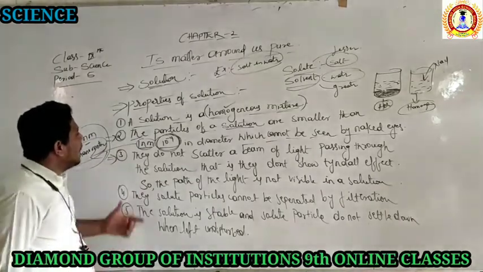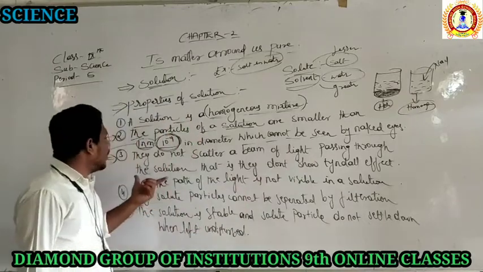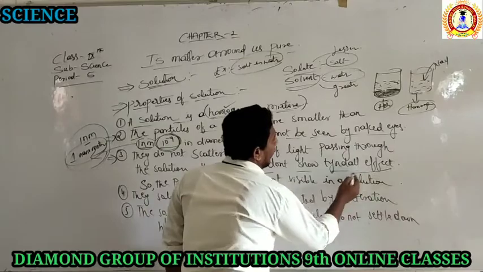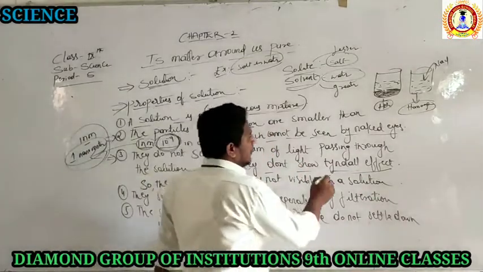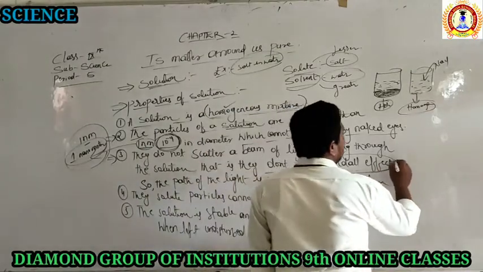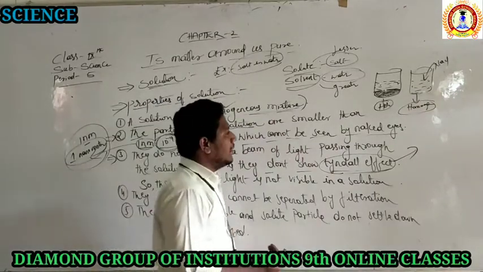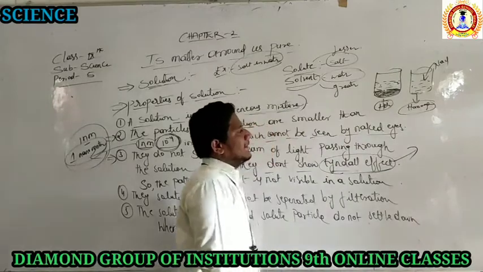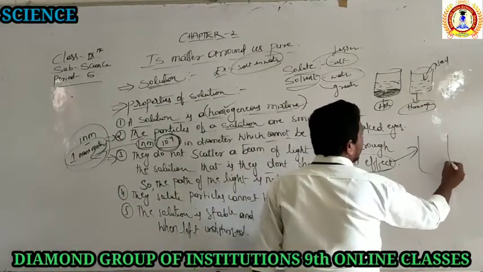Third property is they do not scatter a beam of light passing through the solution. That is, they do not show the Tyndall effect. I will tell you what the Tyndall effect means. What is the Tyndall effect? Simple. If you want to see the Tyndall effect, do one example. We can do two examples also, but do one example. Take a glass of water again.